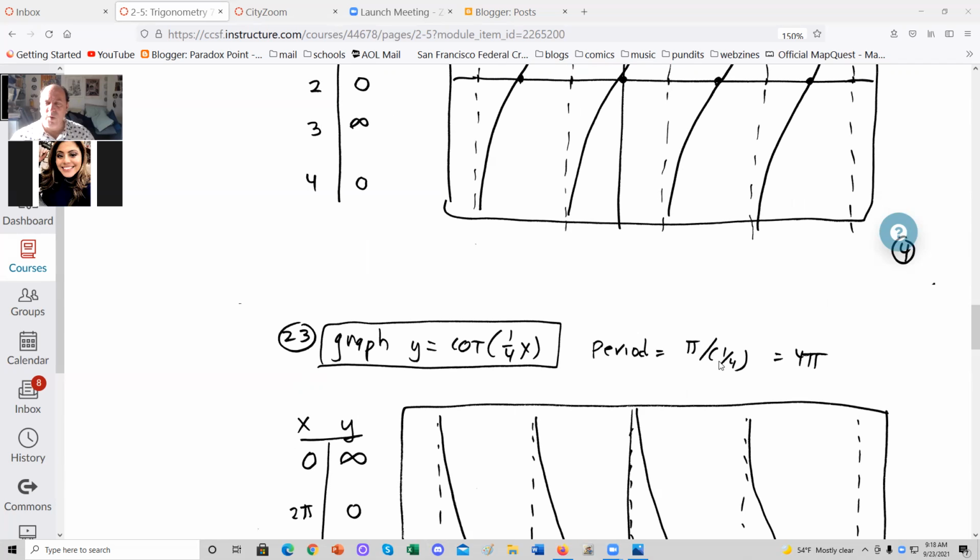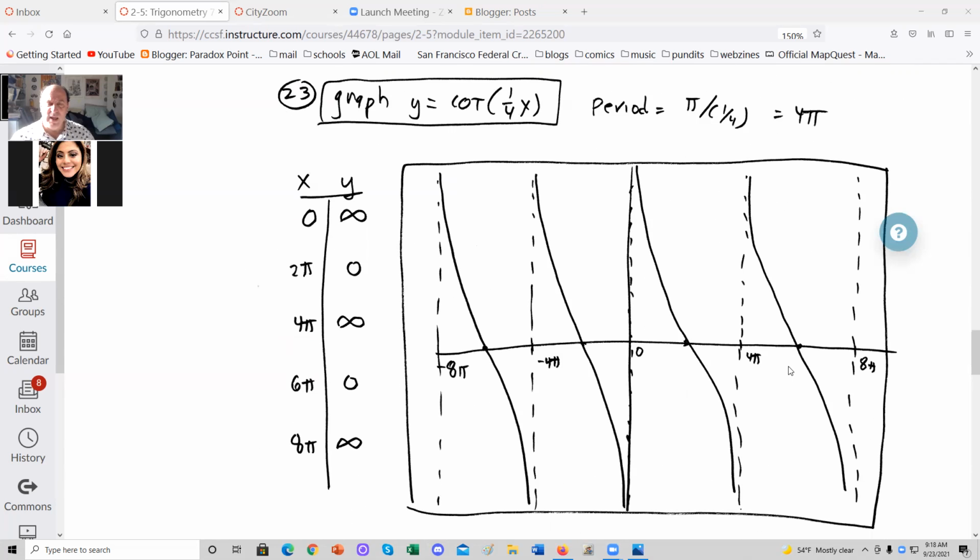Here's cotangent of a quarter x. Period is pi over a quarter, which is 4 pi. So putting in 0 for x, you get cotangent of 0, which is infinity. So it's infinity at 0, at 4 pi, at 8 pi, and so on. And halfway between it's 0 at 2 pi and 6 pi, and so on. So infinity, 0, infinity, 0, and so on. And because it's a cotangent, it's constantly falling.